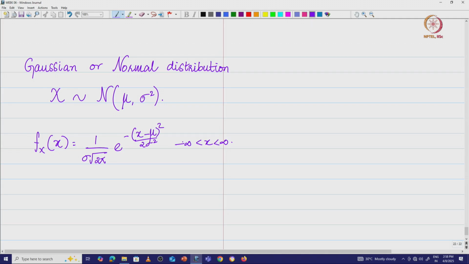This is the density curve and it is going to look something like this. This is my mu. This is plus infinity, this is minus infinity and this is my f_X(x).